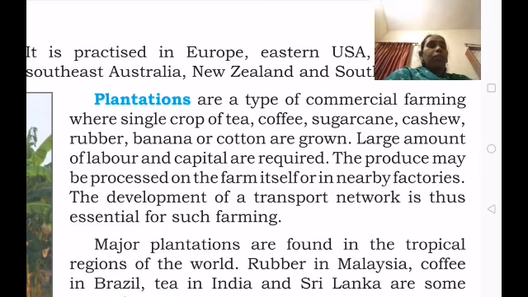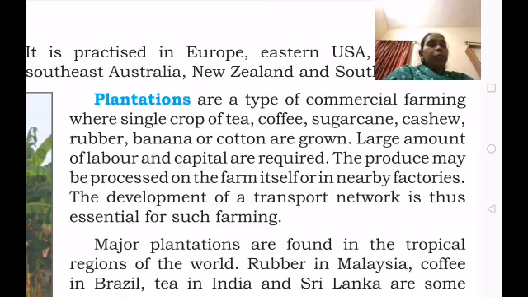Observing plantation agriculture in our area, there is a sugar industry, for example the Nandi sugar industry, and farmers around it can easily carry their sugarcane to the industry. For transport purposes, industries develop near plantations.